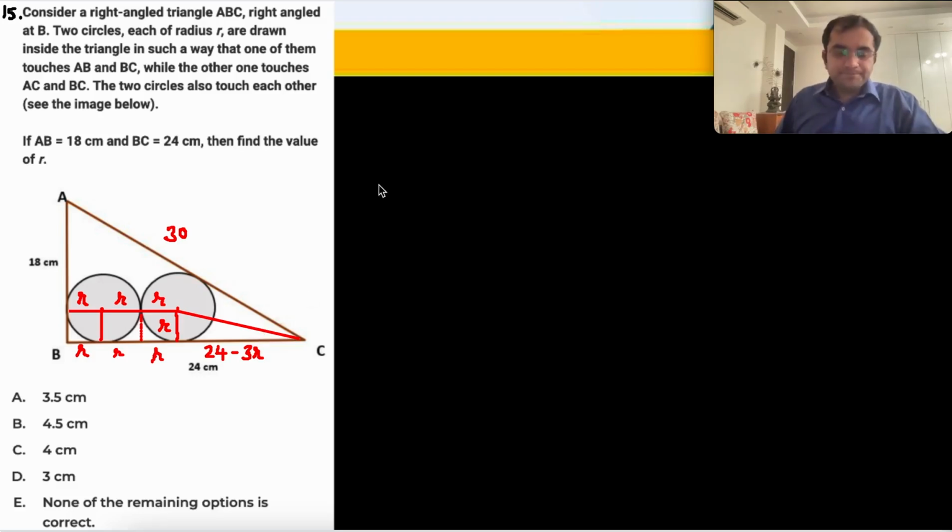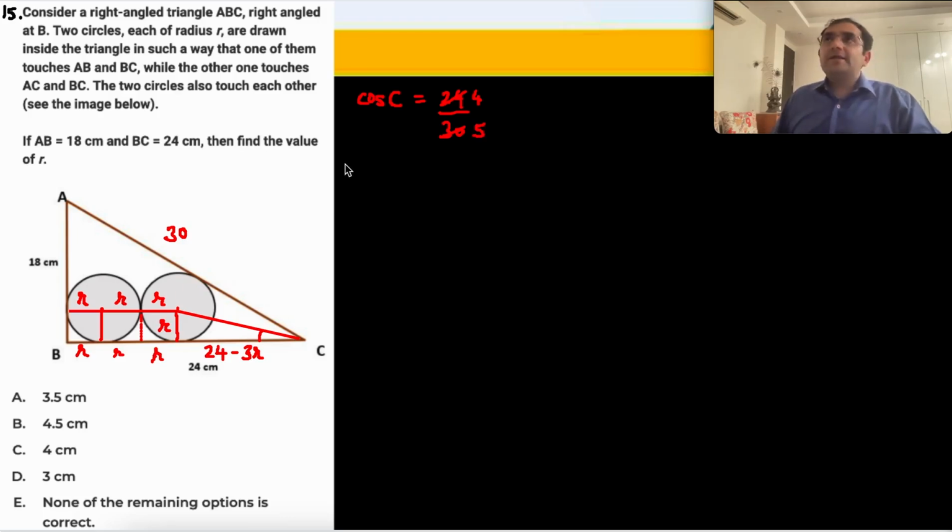Now what I've done is that I need to find out, if only I knew this angle ka value, a trigonometric ratio. So if I knew sine of this angle or cos or something, then ratio leke answer aa jata. So that's what I'm going to try to do. I'm going to find out cos C. What is cos of C? It is base 24 upon hypotenuse 30. ये हो गया 4/5. ठीक है.